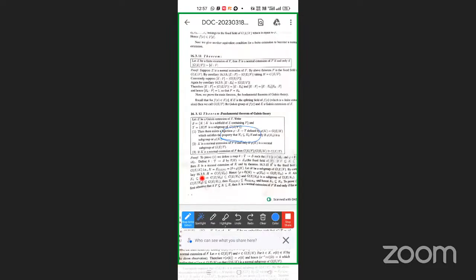This is a very important theorem, the fundamental theorem of Galois theory. It is a confirmed question. Then these are solvable groups. In solvable groups, only one theorem is important, the last one.